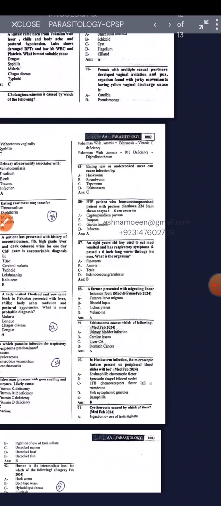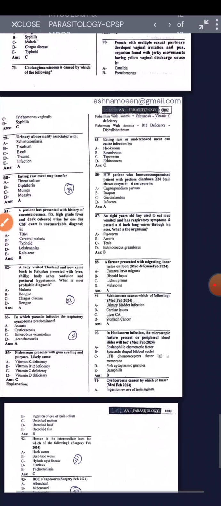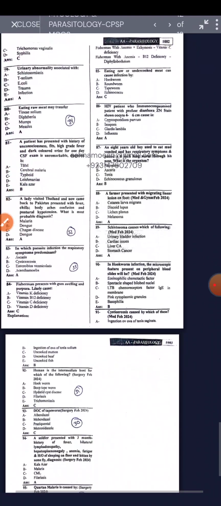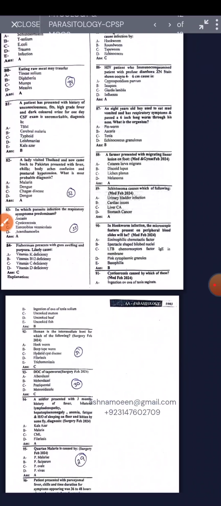Schistosomiasis causes which of the following? Urinary bladder infection. The microscopic feature present on the peripheral blood slide will be the spectacle shape, the bilobed nucleus. Cysticercosis is caused by which of these? Ingestion of the ova of Taenia solium. Humans are the intermediate host for which of the following? Hydatid cyst disease. Okay, and the drug of choice for tapeworm is praziquantel.